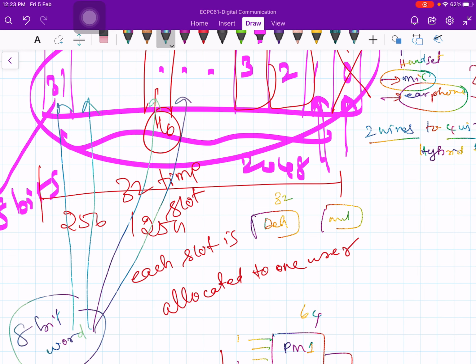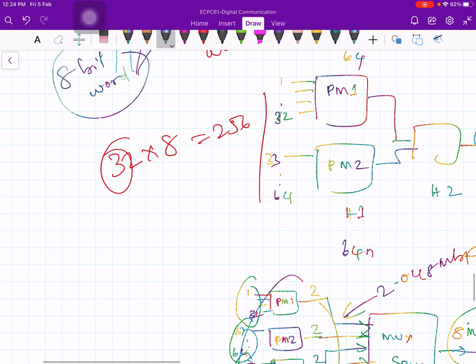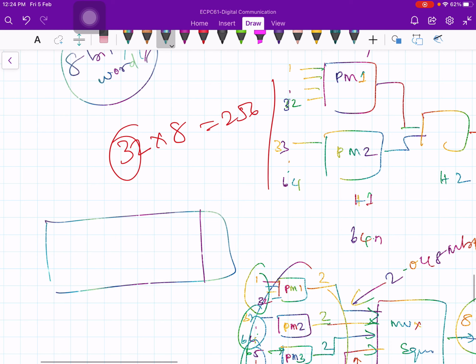This is done by transmitting specific fixed sequences in the 0th time slots. For a frame, the beginning is the 0th time slot. So in the 0th time slot, you inform the receiver that this is the start of the frame. And once the frame ends, the next frame comes. Slot number 0 is for synchronization purposes. Similarly, slot number 16 contains what is called signaling information.